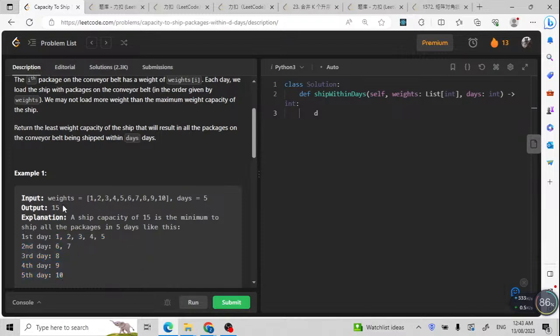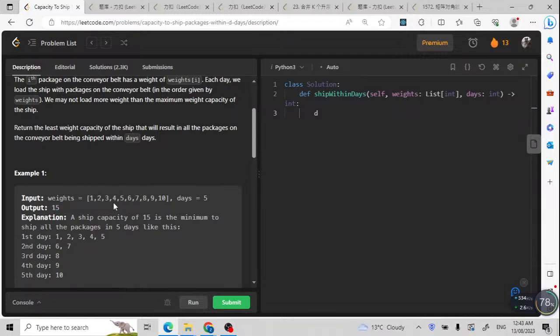This is why we just need to return 15. If our guess is too big, maybe 100 or 20, it means we can finish in fewer than 5 days. If we can finish in fewer than 5 days, our guess is too big. So why not decrease our guess to make it more days, to make it 5 days, and then we're going to guess the number 15.